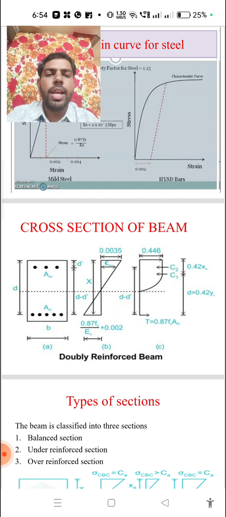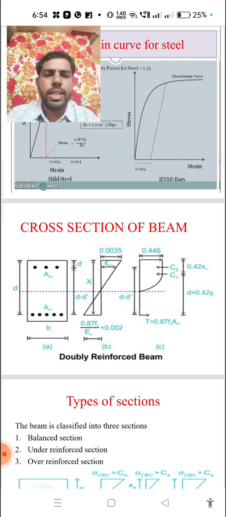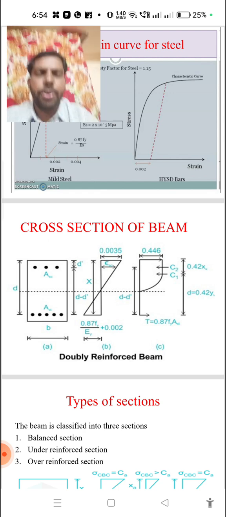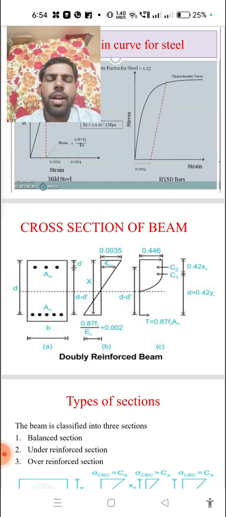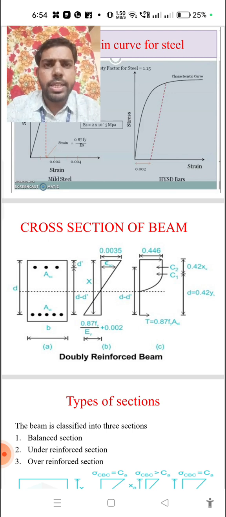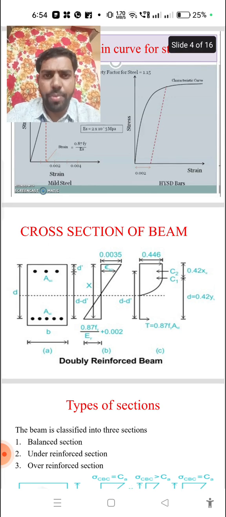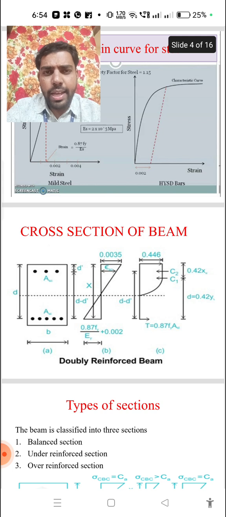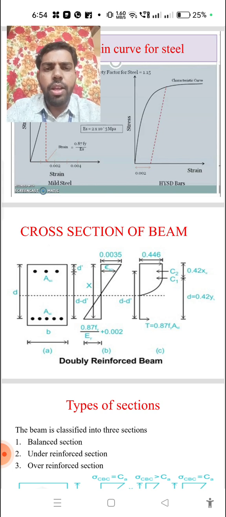Here the neutral axis divides the beam into two different parts. What is the neutral axis? When the compressive force and the tensile force are equal, that line is called the neutral axis.